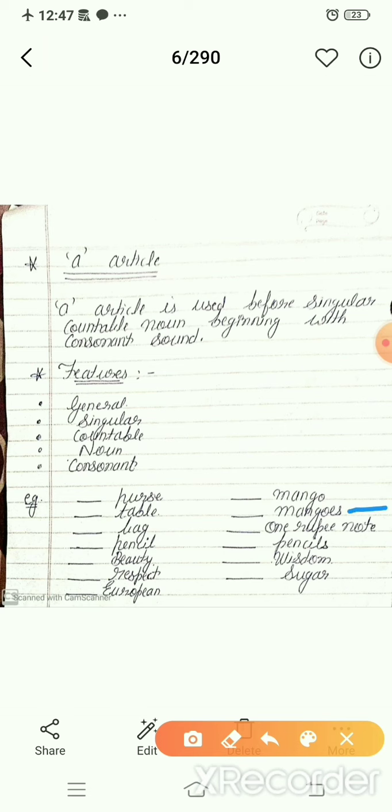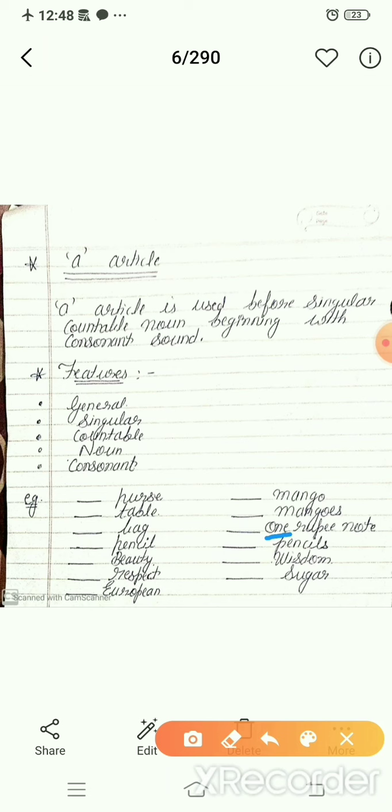Mangoes. Now look. Here, mango is general, it is not singular. So we will not fill any article here. We will put the cross here. Why? Because until all the features of articles apply, we can't fill articles. We can't fill an article with a plural. We can fill the article with only singular. Move to the next one.